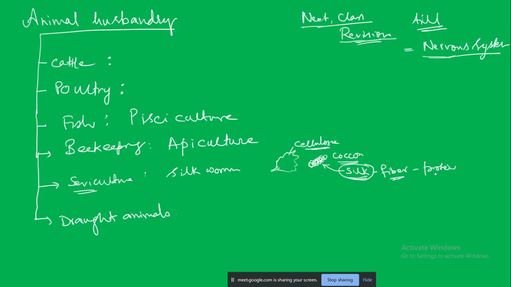The draught animals include the bullocks, camels, elephants. They are able to do heavy work.